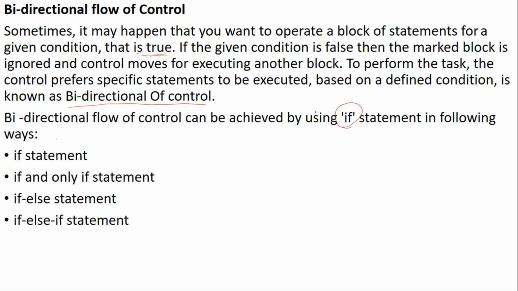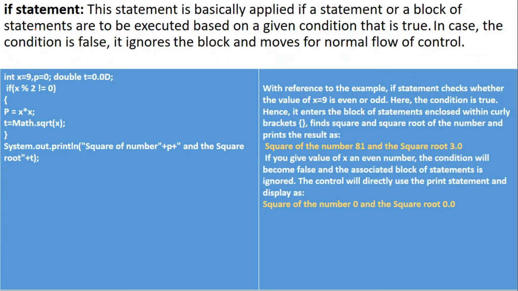There are four ways of using the if statement. One is the if statement, second is the if and only if statement, third is the if else statement, and fourth is the if else if statement. So the first one, the if statement. This statement is applied if a statement or a block of statements is to be executed based on a given condition that is true, only true. In case the condition is false, it ignores the block and moves on with normal flow of control.